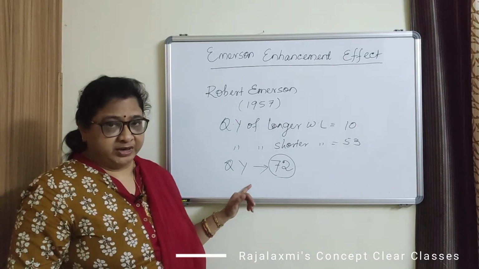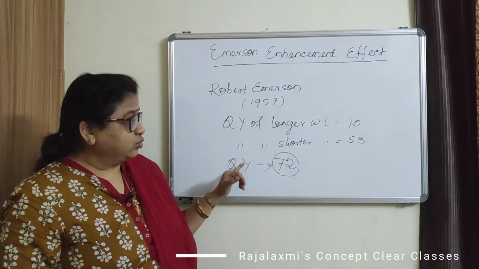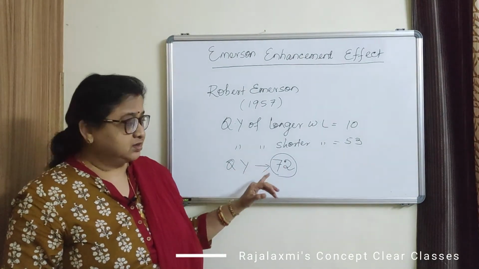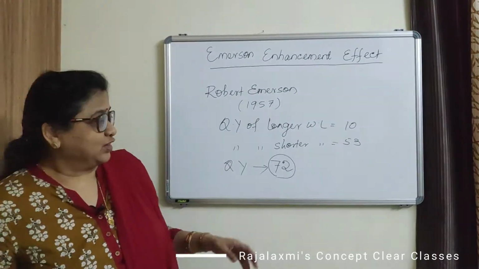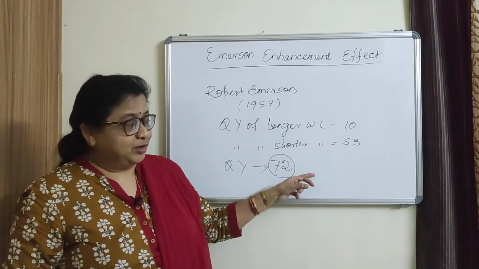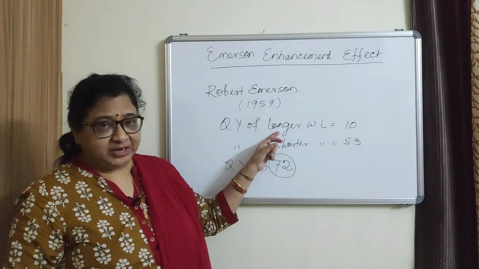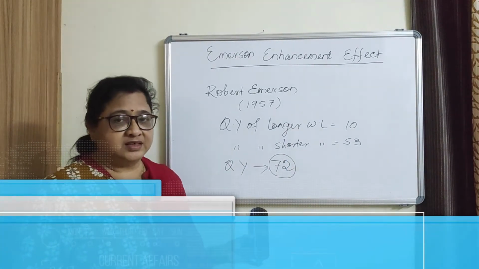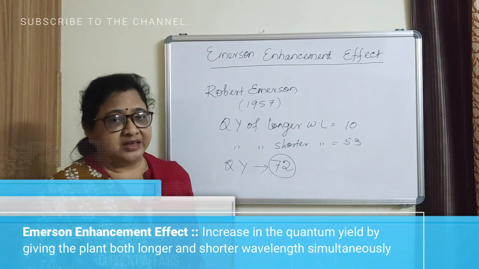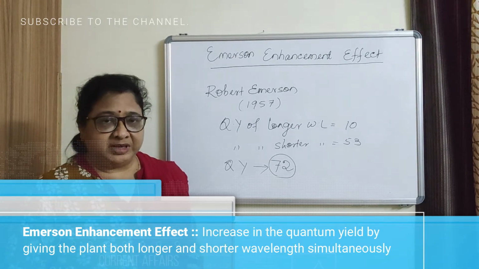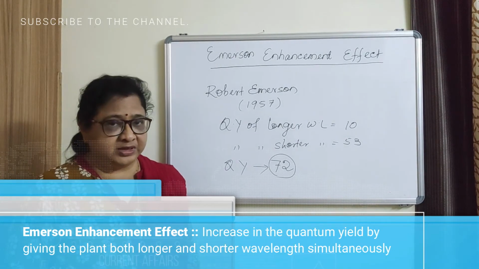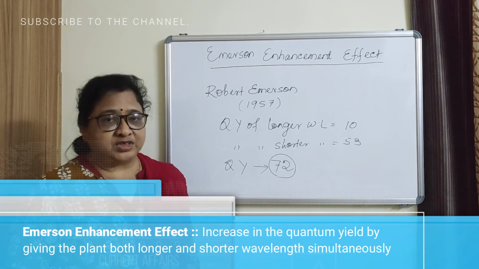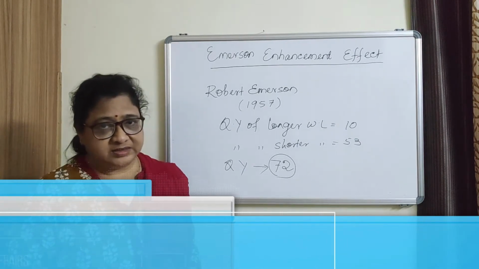So the quantum yield obtained by using both the longer and shorter wavelengths was much more than the quantum yield obtained by giving them separately. This increase in photosynthetic yield by giving two wavelengths of light, short and long, is known as Emerson enhancement effect.